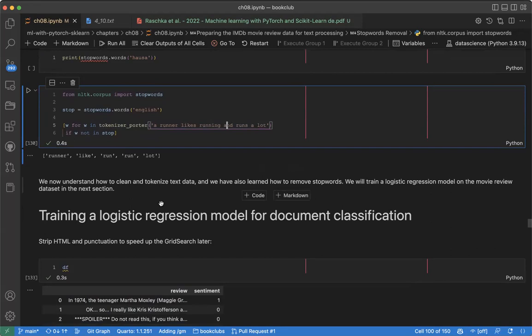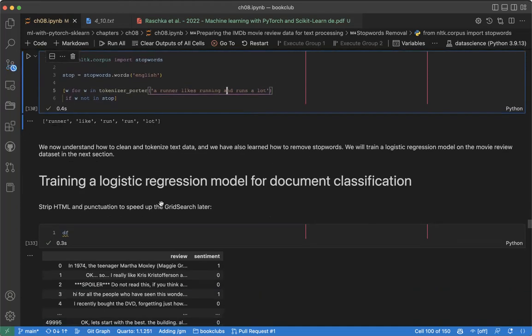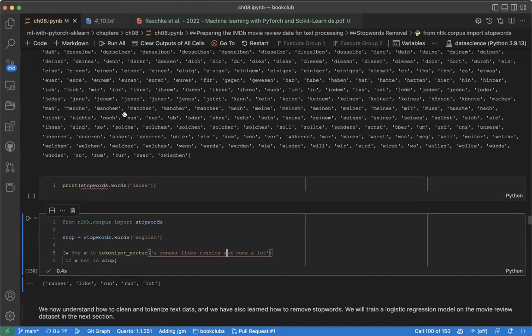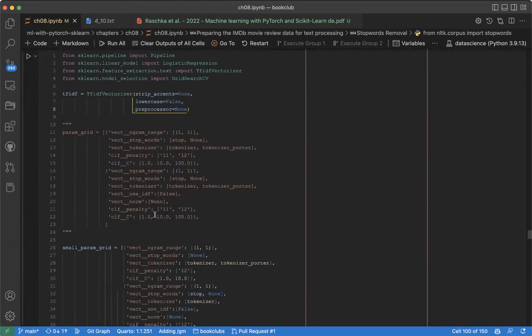So these are some of the steps we take. Now we understand how to clean, tokenize, and remove stop words. The next thing is to train a machine learning model. When you are given a data frame with just numerical values, you just train your machine learning model. In NLP, you need to prepare your text in a better way. So we will stop here, and next week we can start looking at how we can train the machine learning model, putting all the steps we have together.